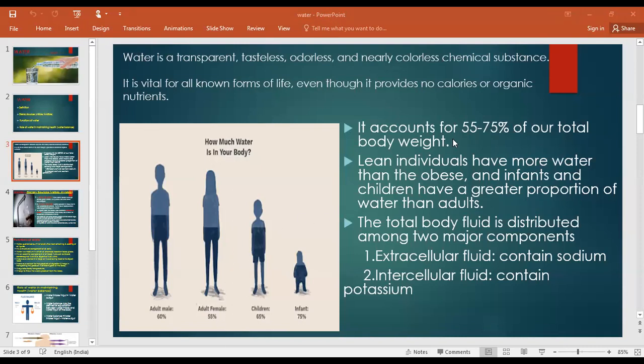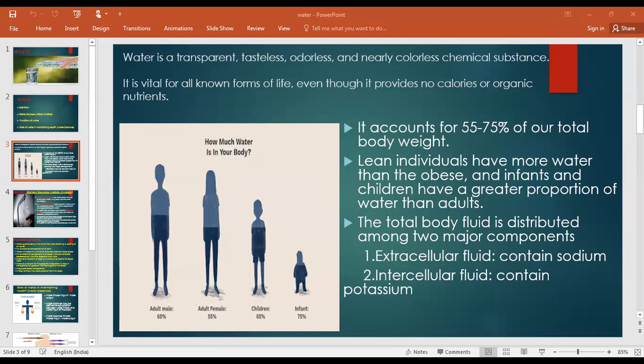It accounts for 55 to 75% of our total body weight. Means if somebody is of 50 kg, what will be the content of water in the body?